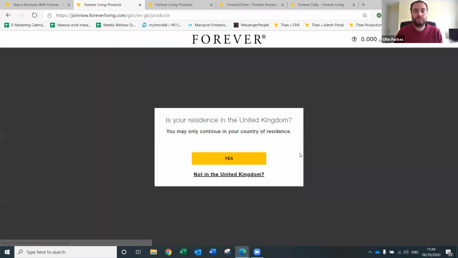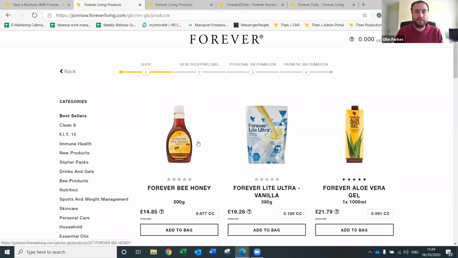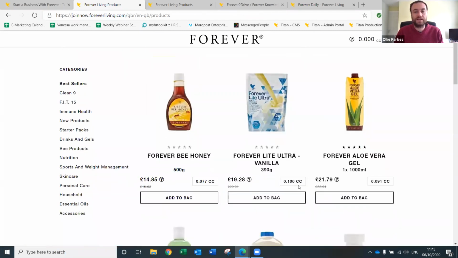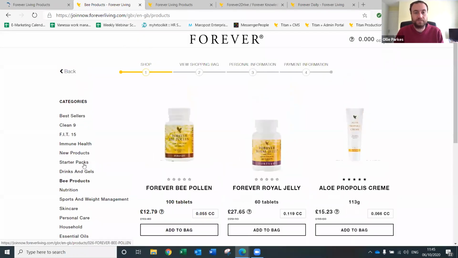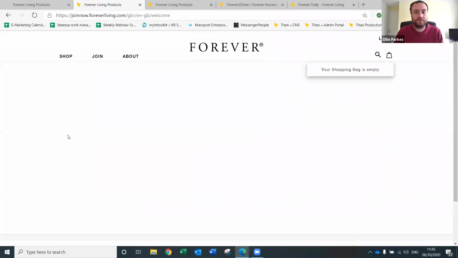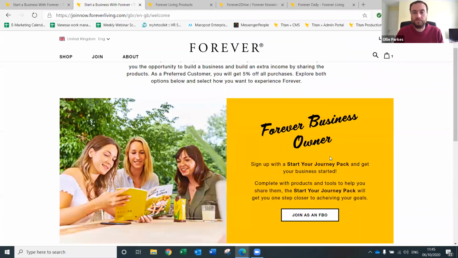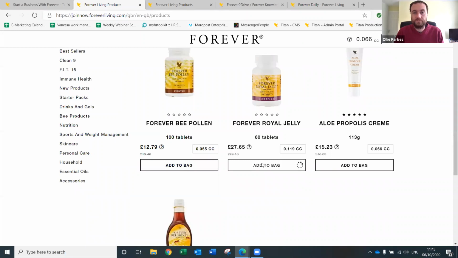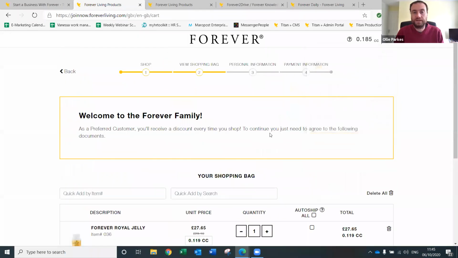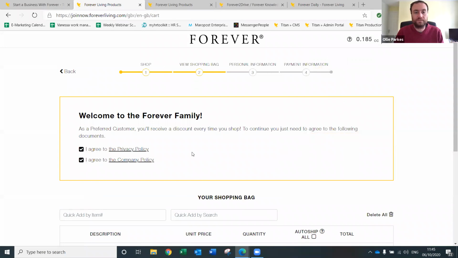Preferred customer. If you join as a preferred customer, make sure you're in the UK. If you're in a different country, then you press not in the United Kingdom, but yeah, United Kingdom, yes. Here they have a choice of buying anything that they want out of the shop in order to become a preferred customer, as long as it's over £70. So add some honey, add some ultra. Let's go into the bee products here and add some propolis cream. Add some jelly. So check out here, agree to the privacy policy and the company policy.